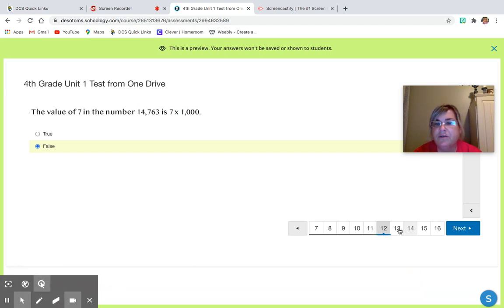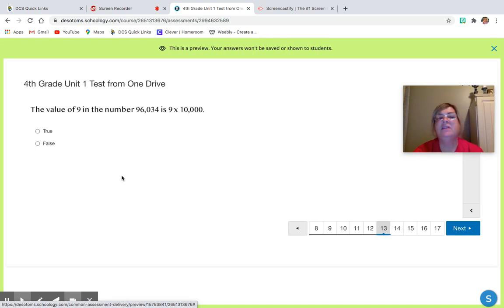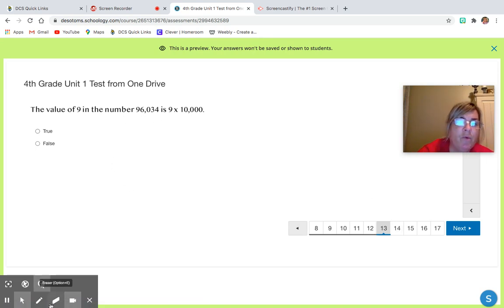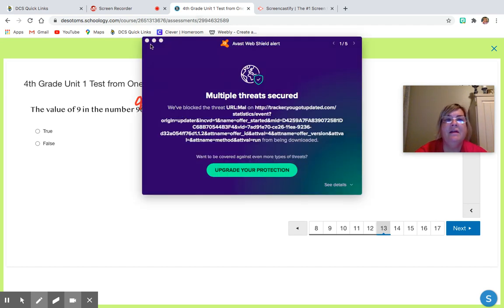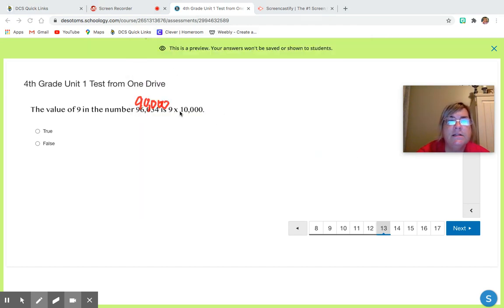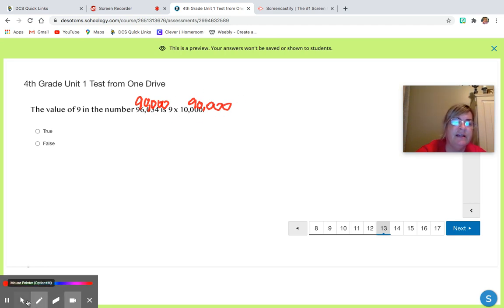Okay, let's go to question 13. Question 13, the value of the 9 in this number. Well, its 9 is in the 10,000s place, so its value is 90,000. Value means its worth. And then 9 times 10,000 would be 90,000. And so are those the same? And the answer is yes, they are. Okay, so that would be true.